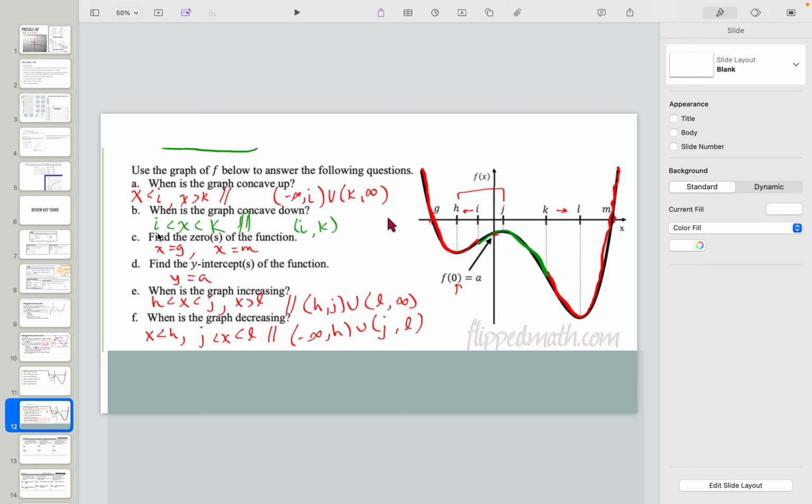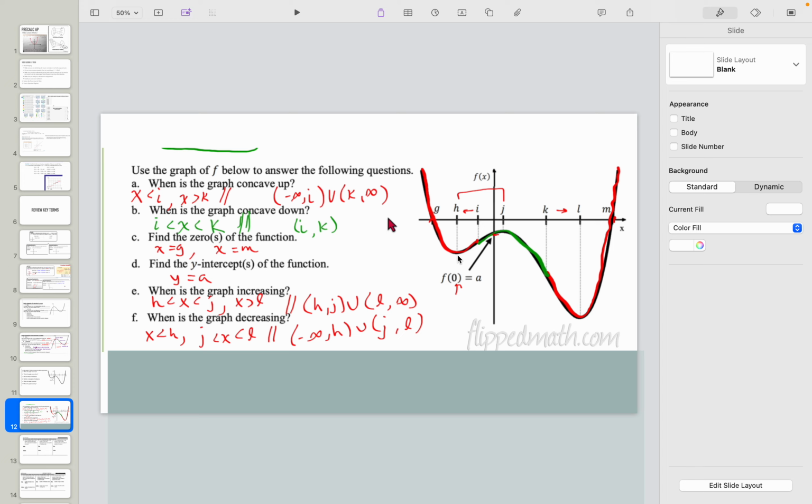So how do we say that mathematically? x is greater than i, or i is less than x, and x is less than k, right? It's in the middle. Or I can use these brackets, bracket i to k. Why are these brackets rounded? Because we're not including the exact value at i. If they were square, we would be including those values, right? All right, the zeros: x equals g and x equals m are the zeros. The y-intercept: y equals a, because it says f of 0 is a, just generically some value a, so y equals a.